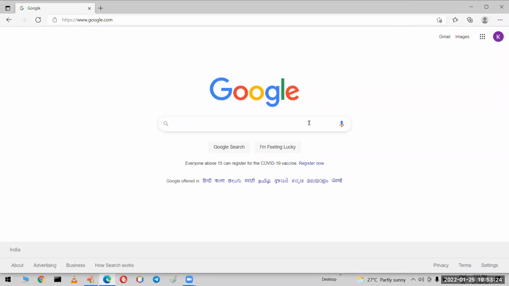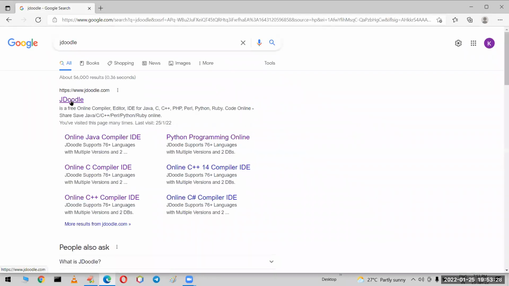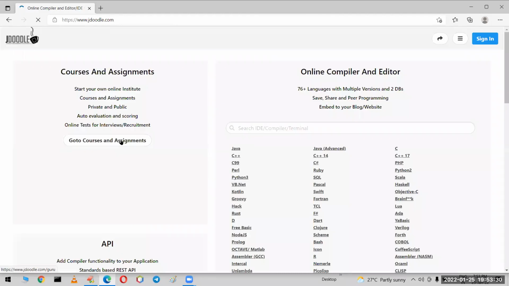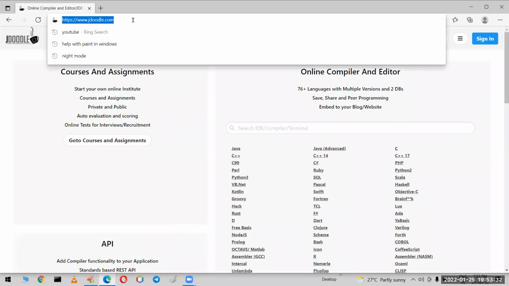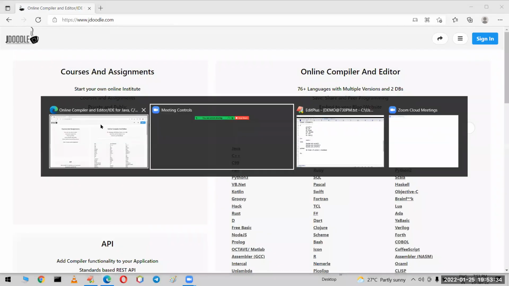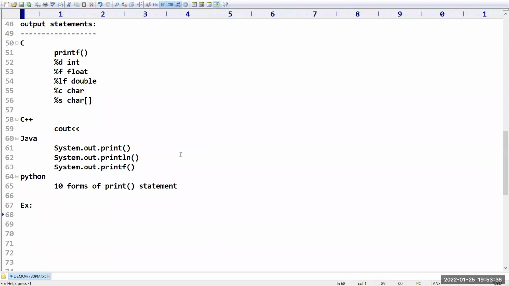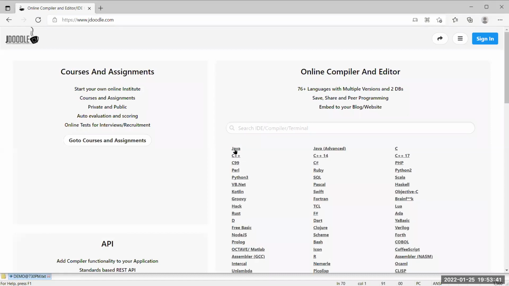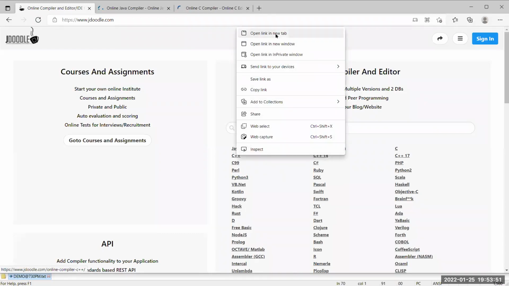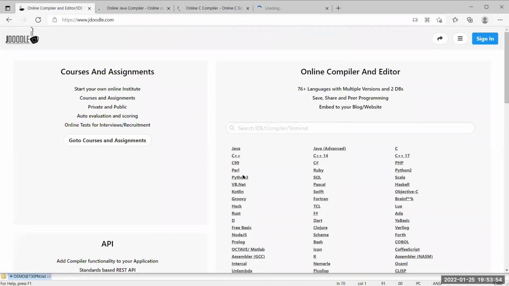But before that, for practice purposes, I have one website, the Jodel website. I hope you remember this website from your practice. This is the website which will provide support for all the compilers. You can see we have a Java program compiler, for C language we have one compiler, for C++ we have a compiler, and for Python we have a compiler.